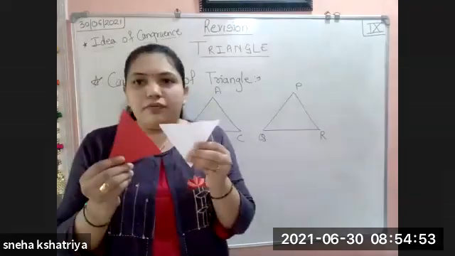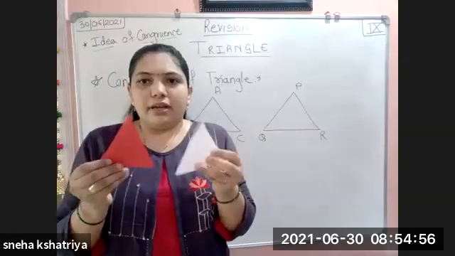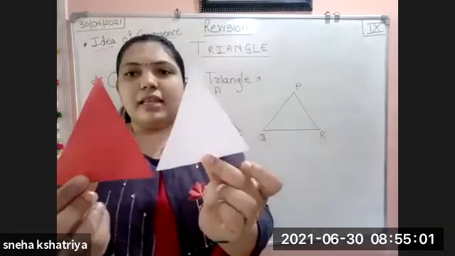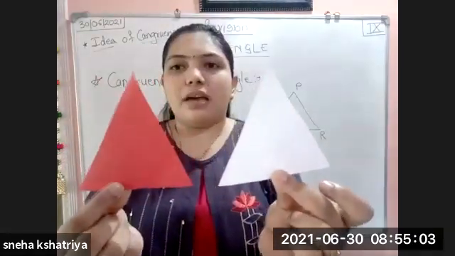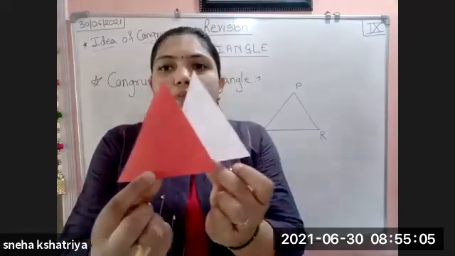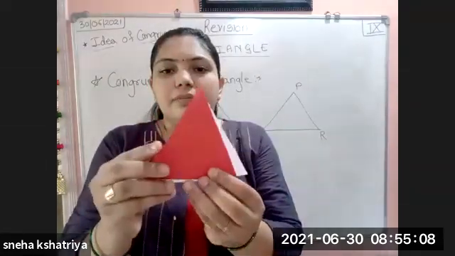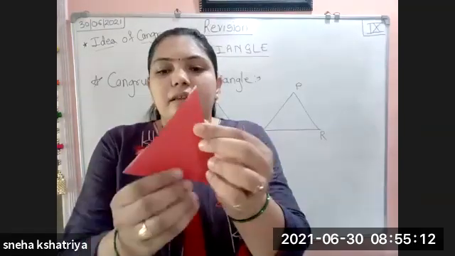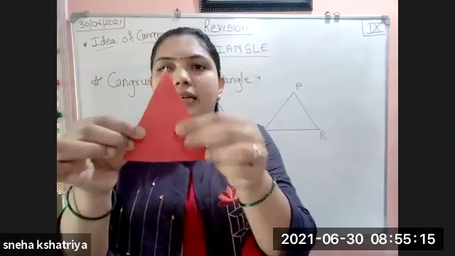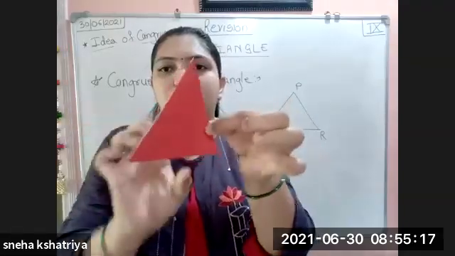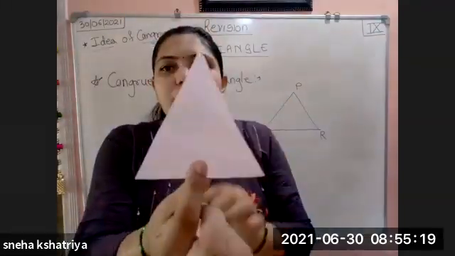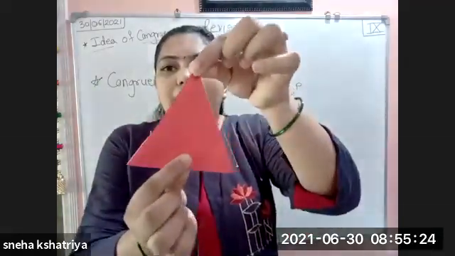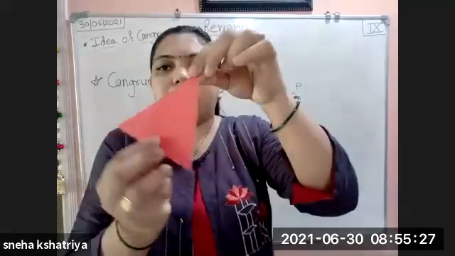See here, I have two different triangles, and how can we say that they are identical? If we put both the triangles on each other, and if they form an identical form, there is no extra space. Here you cannot see a red color, here you cannot see a white color. Then these two triangles are called congruent triangles.